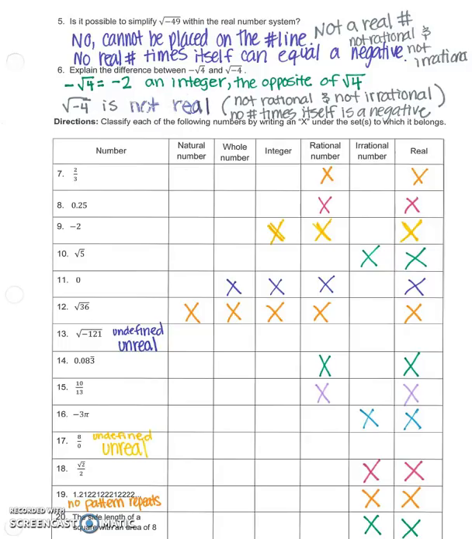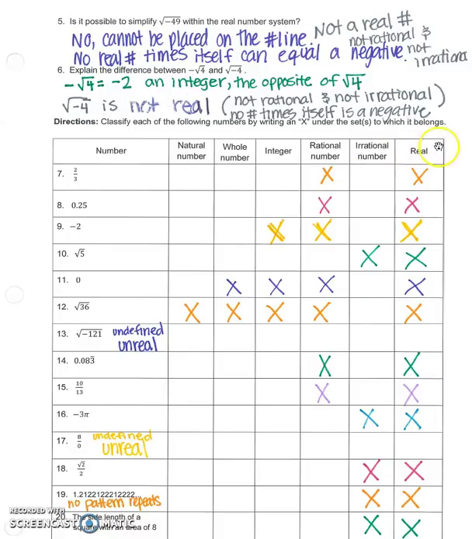So taking a look at our answers for 7 through 20, notice I have real and irrational switched on my answer key because I thought it made more sense to have it real and then irrational on the other side.